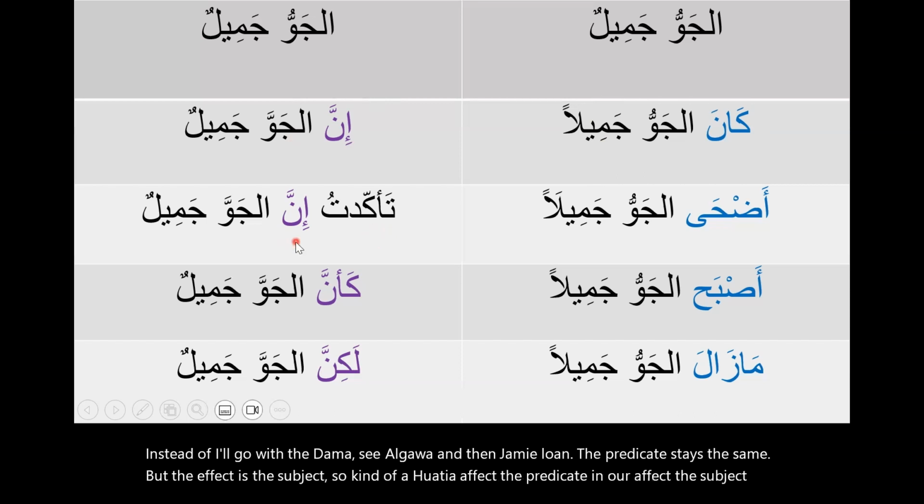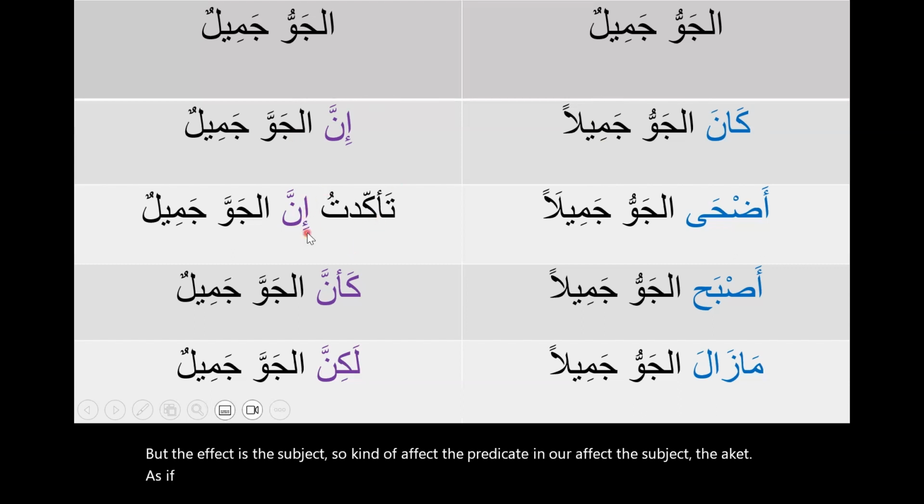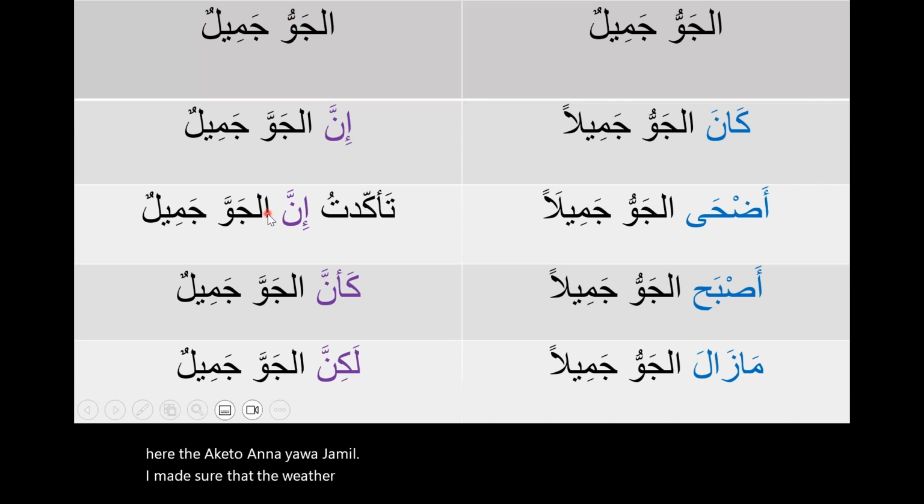تأكدت, آسف, هنا تأكدت أن, supposed to be أن, the همزة and فتحة on top, because إن here. تأكدت أن الجو جميل. I made sure that the weather is beautiful. The weather indeed is beautiful. كأن الجو جميل.